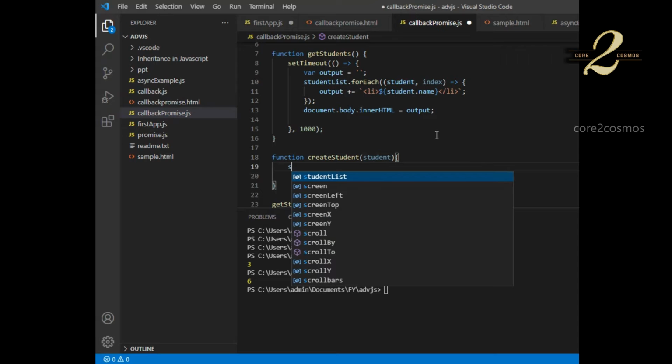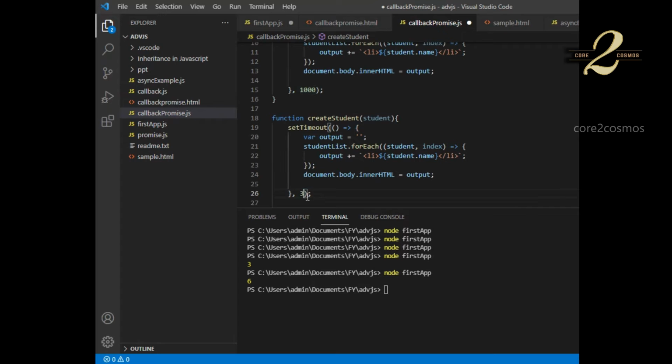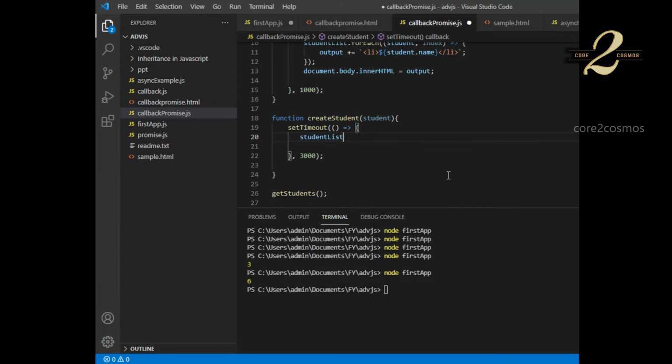Again, within the setTimeout, I will just copy this. So maybe after 2 seconds, or 3 seconds, it will just add the student list dot push. Basically, it will push it to the student list array, right? So basically, I'm creating a student here. So I will say create a student,